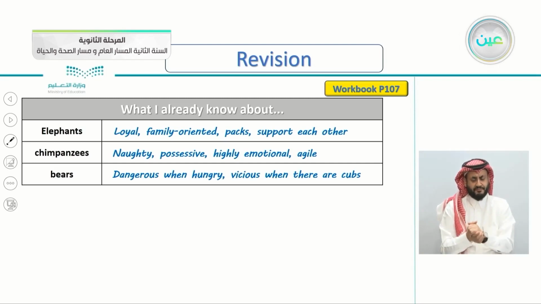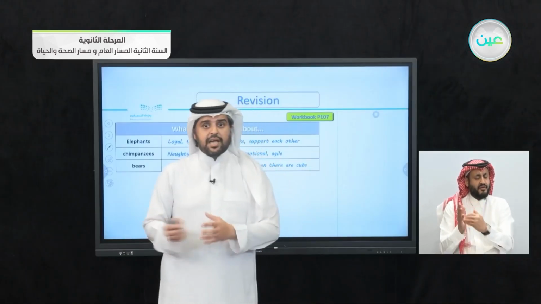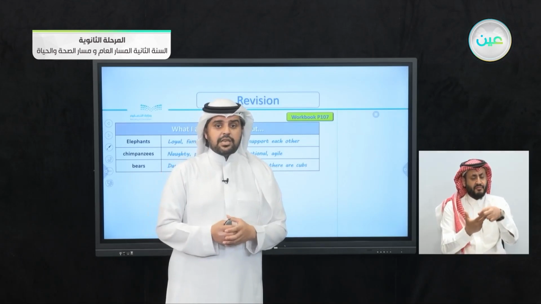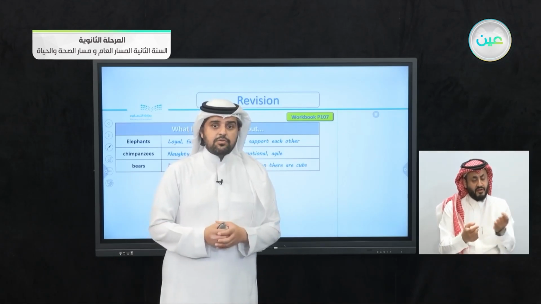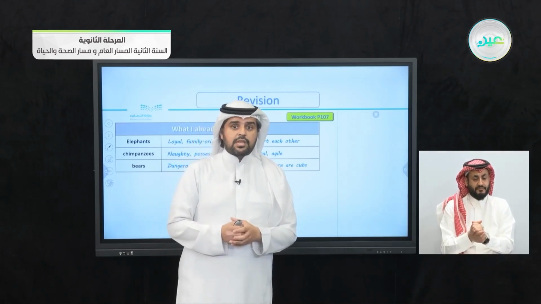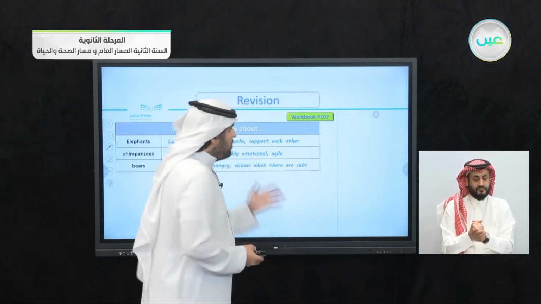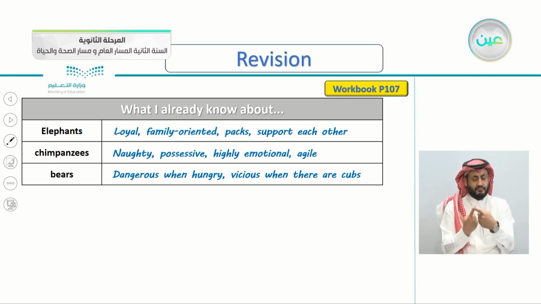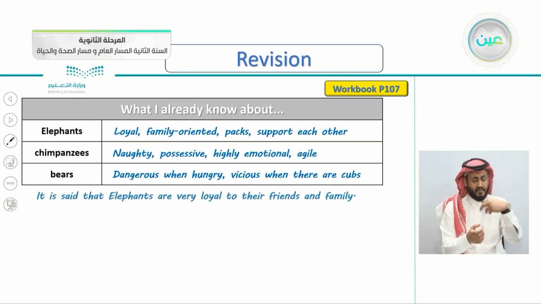So now that you have written your notes about each animal, start writing 2 sentences using any of the passive forms about each animal. So let's begin with what I've written about elephants here. It is said that elephants are very loyal to their friends and family.